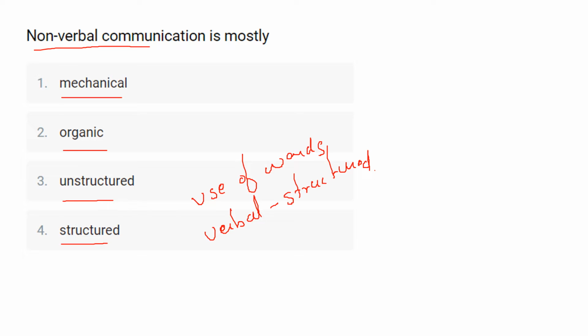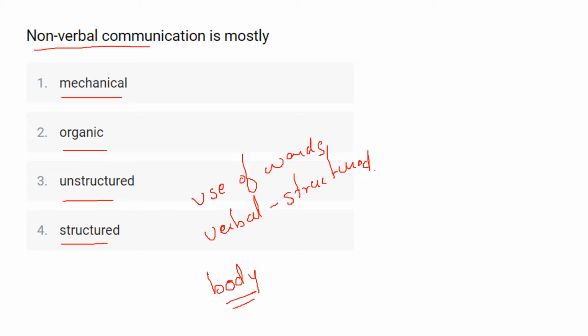In written communication, written signs and symbols, either printed or handwritten, are used. Pictures and graphs are used as a complement to written text. Now, when we talk about non-verbal communication, the messages are transmitted without words, and it is all about body language, how we use our body language. That comes under non-verbal communication.